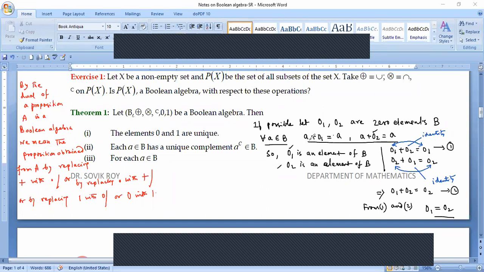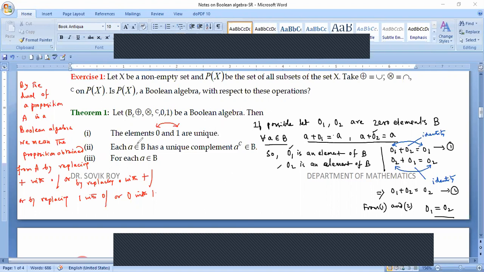So you know that 1 is the dual of 0 and 0 is the dual of 1. So if I replace 0 by 1 and do the similar calculation, I can easily predict that it is going to hold for 1 also.